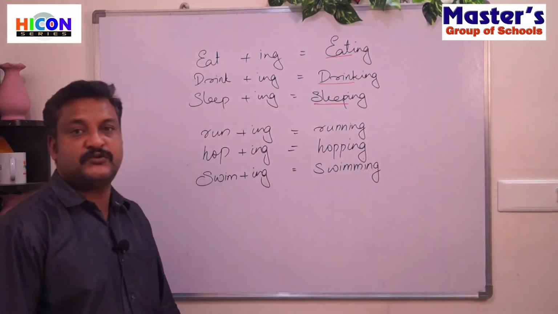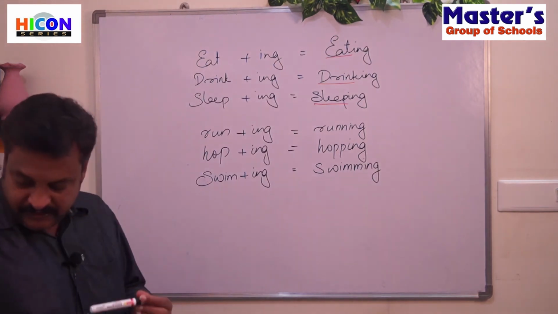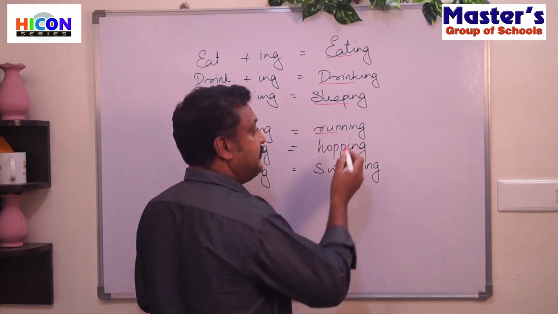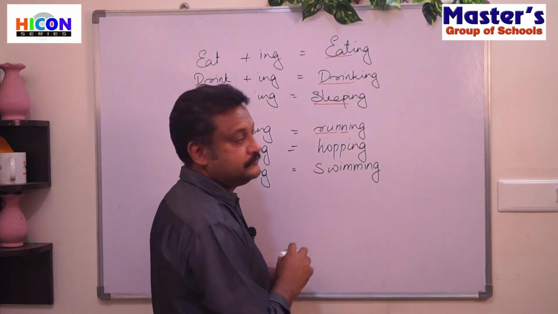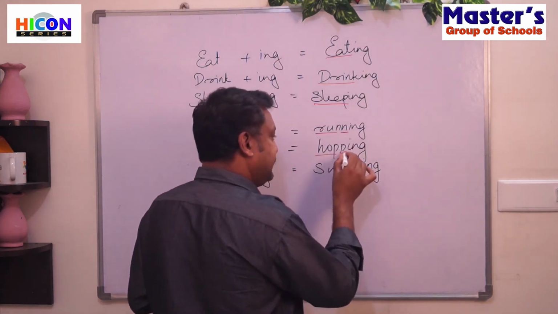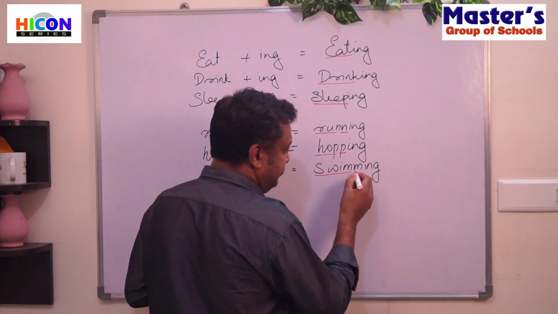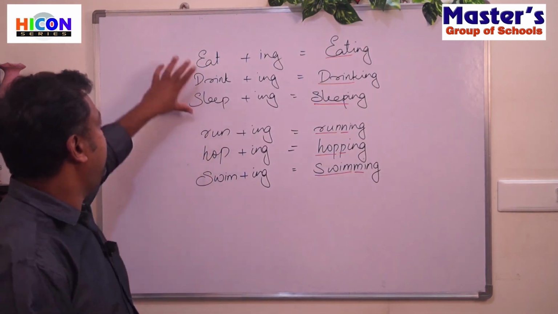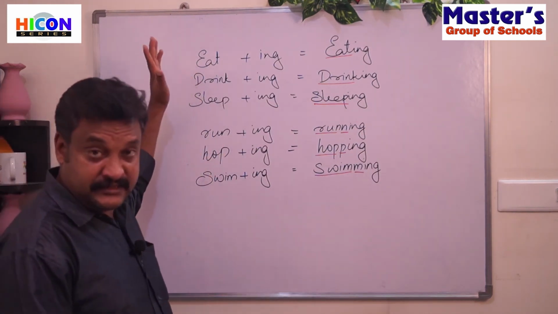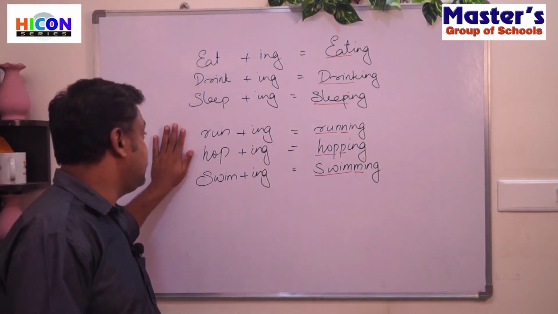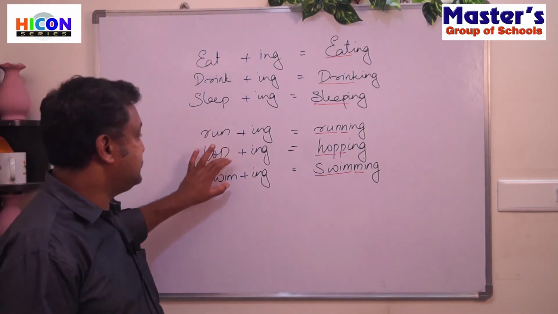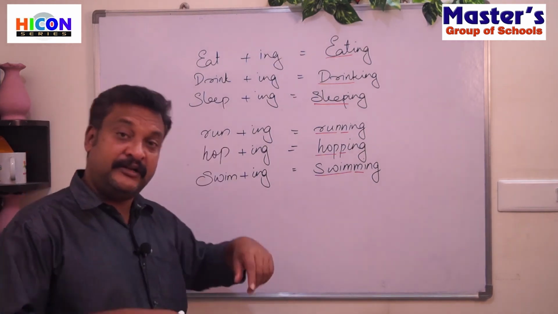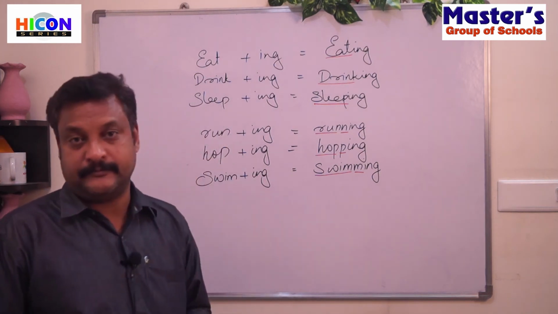S-W-I-M-M-I-N-G. Swimming. So when we check the spelling of these words here, we have R-U-N, then an additional N. We have H-O-P, an extra P, S-W-I-M, an extra M. Okay, so with some words when we add ing, there won't be any change in the spellings. With some words when we add ing, the last letter gets repeated. Okay, instead of writing it one time, we will write it two times. That is called repeating. Right?